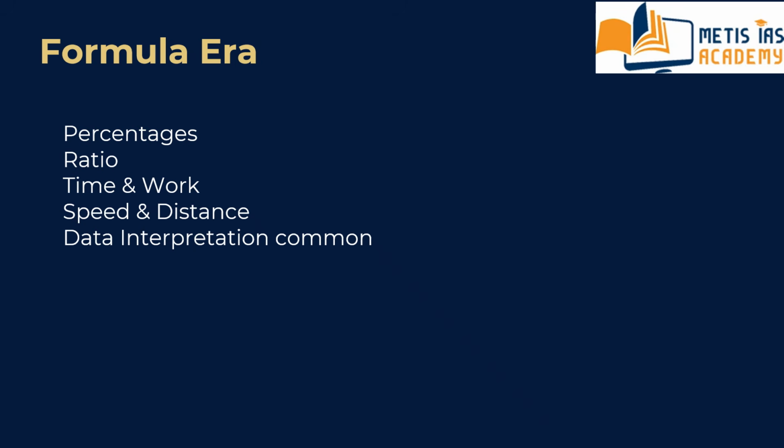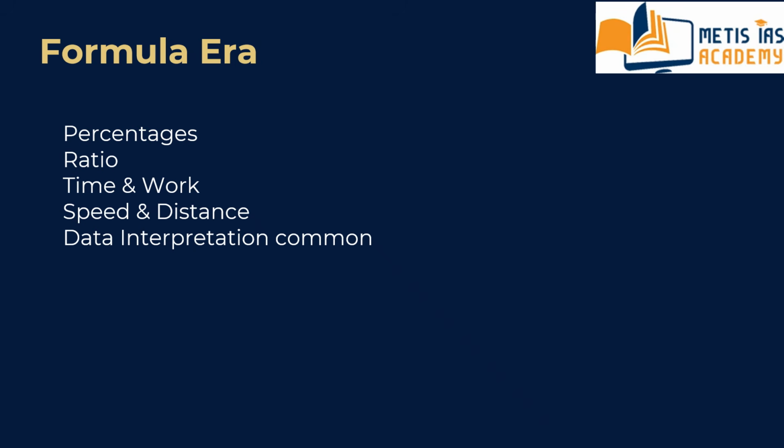If we observe the CSAT paper carefully, we can divide its evolution into three phases. Phase 1, the formula era, from 2013 to 2016. In the early CSAT years, mathematics was largely formula driven.